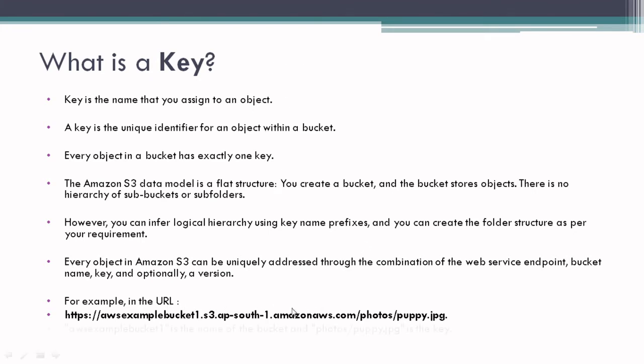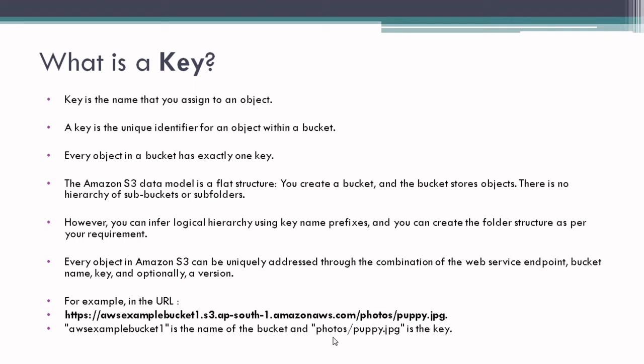Here awsexamplebucket1 is the name of the bucket, and ap-south-1 is the region code for the Mumbai region, followed by amazonaws.com, and photos/puppy.jpg is the key.